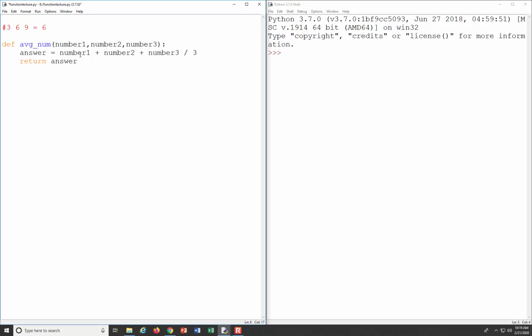Okay? Good so far? Does anybody see any issues? Yeah. Parentheses around the addition. Exactly. We need parentheses, right? Because we follow the order of operations. And so Python's going to see this division and do that first. And we want to sum up all the numbers first. So we want to wrap all that in parentheses. Okay? Cool. So if you run this, let's see if we get our average.